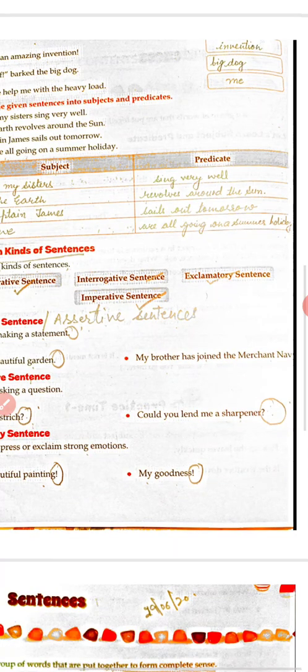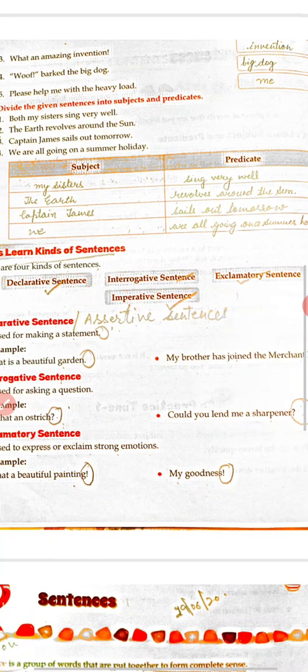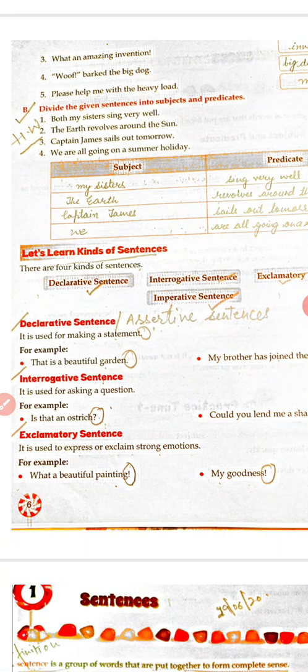Could you lend me a sharpener? Question mark. So whenever you see a sentence with a question mark, that means that sentence is an interrogative sentence. Now third is exclamatory sentence.